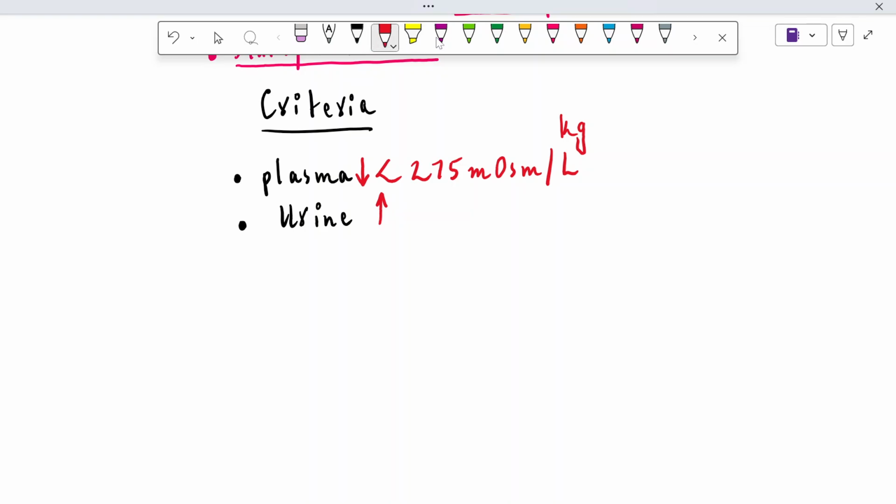The next criterion is that these patients develop clinical euvolemia. What is euvolemia? Euvolemia is that the total body water is increased and the total body salt is normal.